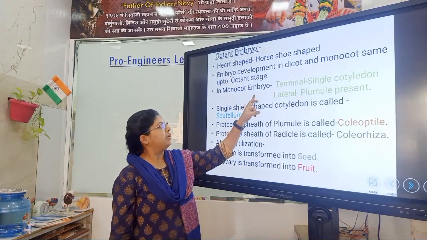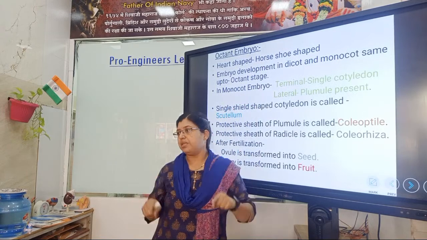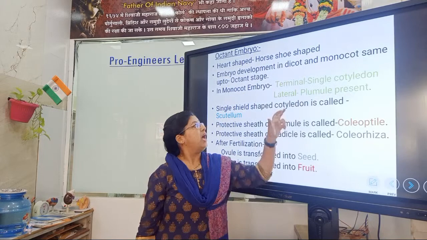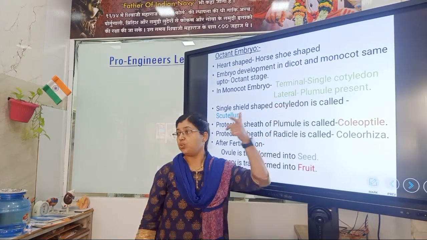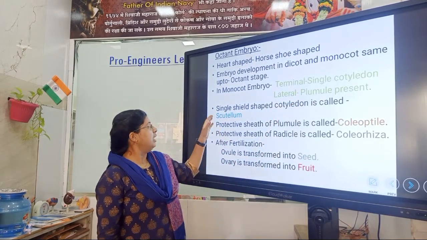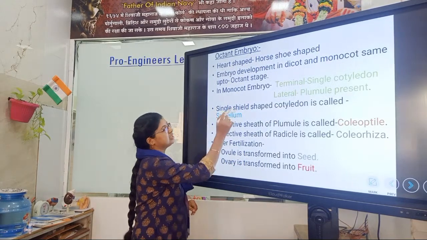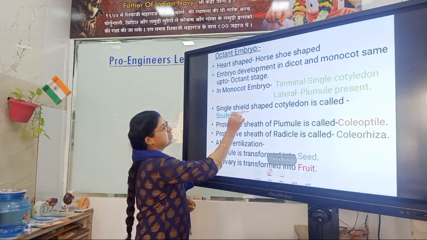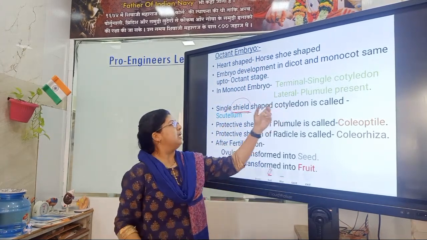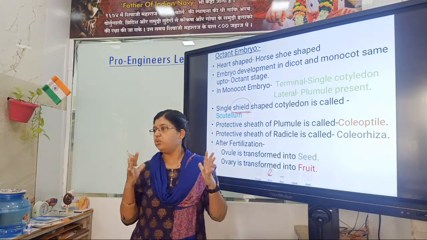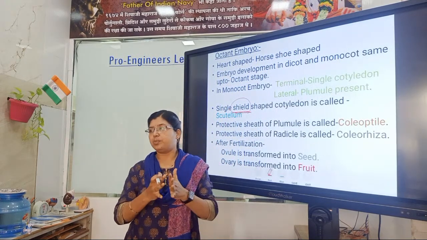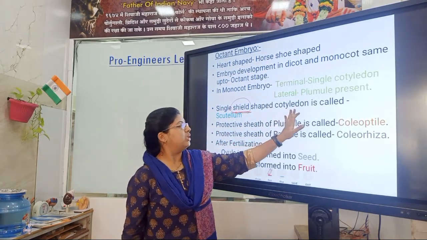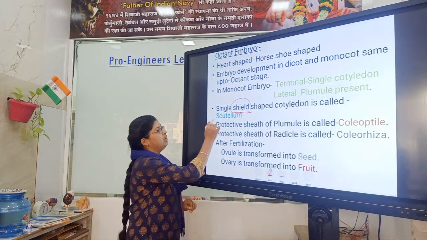In the monocot embryo, what happens? The terminal cell gives rise to a single cotyledon, and the lateral side gives rise to the plumule. Now the single shield-shaped cotyledon. Shield means the protective covering. The single shield-shaped cotyledon is called scutellum.